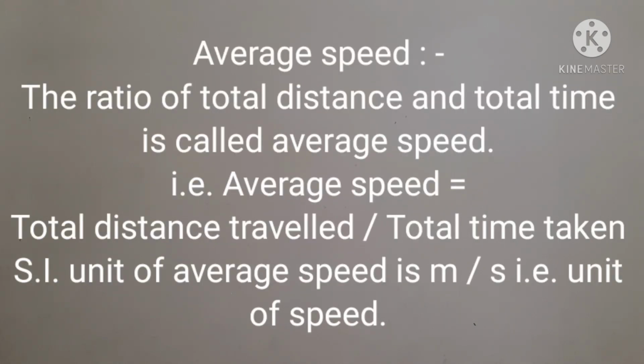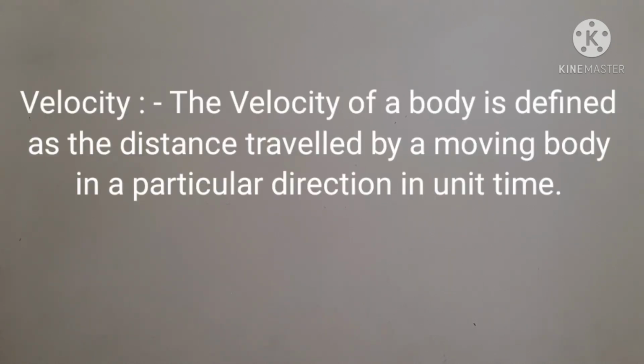Average speed, the ratio of total distance and total time, is called average speed. That is, average speed is equal to total distance traveled upon total time taken. SI unit of average speed is meter per second, that is the unit of speed.